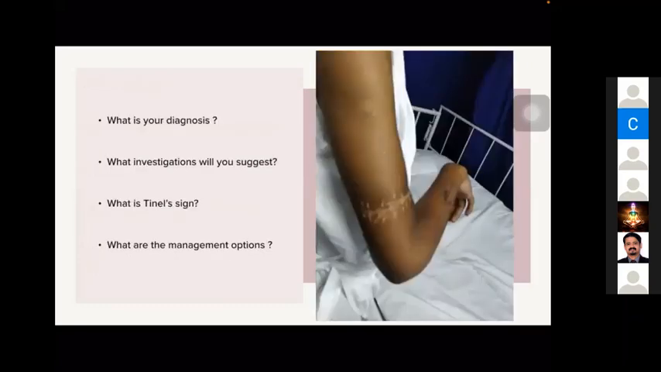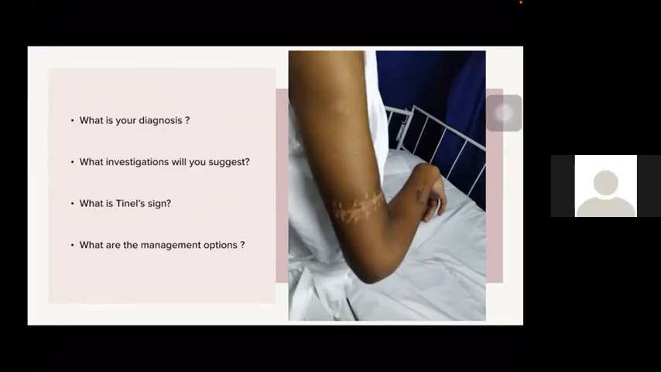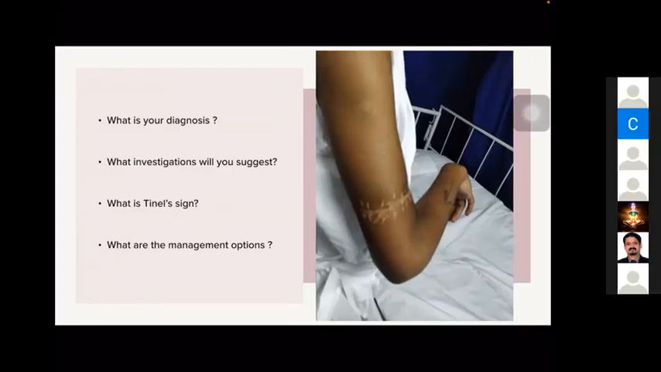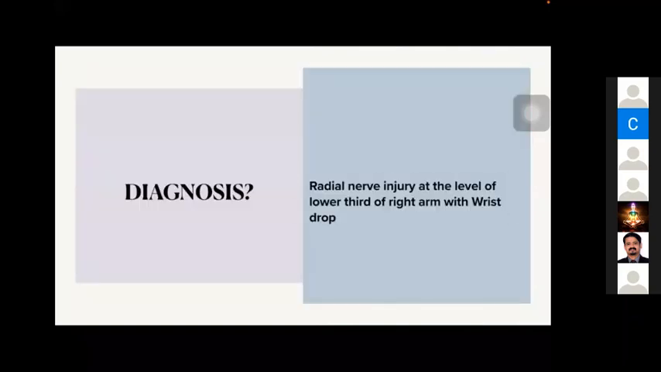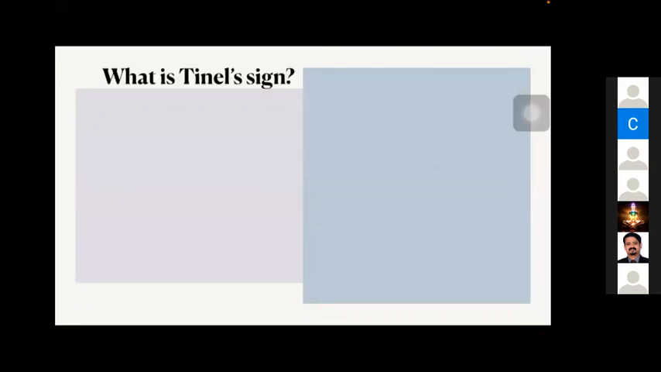With the spotters, there will be some sub-questions like this: what investigations will you suggest, what is Tinel sign, what are the management options in this case, and so on. Can somebody volunteer? What is your diagnosis? Radial nerve injury, sir. Yes, very good. Radial nerve injury with a wrist drop. Radial nerve injury at the level of the lower third of the right arm with wrist drop. Can you tell what is Tinel sign?